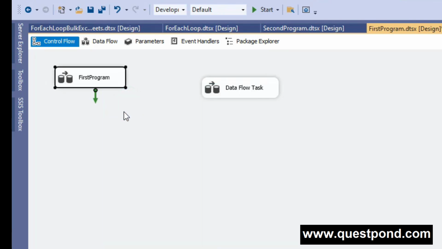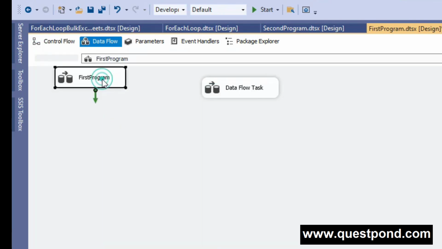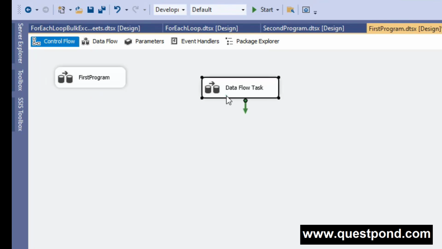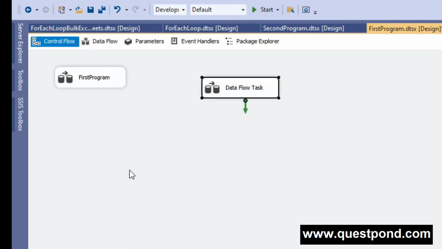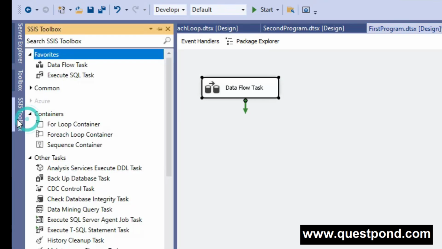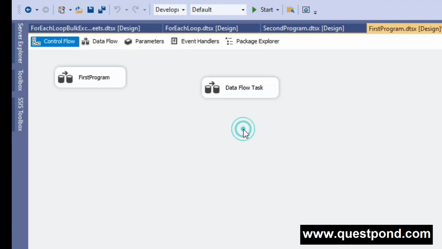Now let me enable this also. So this is my first data flow, and here you can see that this is my second data flow. Data flow is a task component and it is a part of the control flow toolbox. You can see that, right? So if you want to execute data flow one or more times, then you can have multiple components like this,